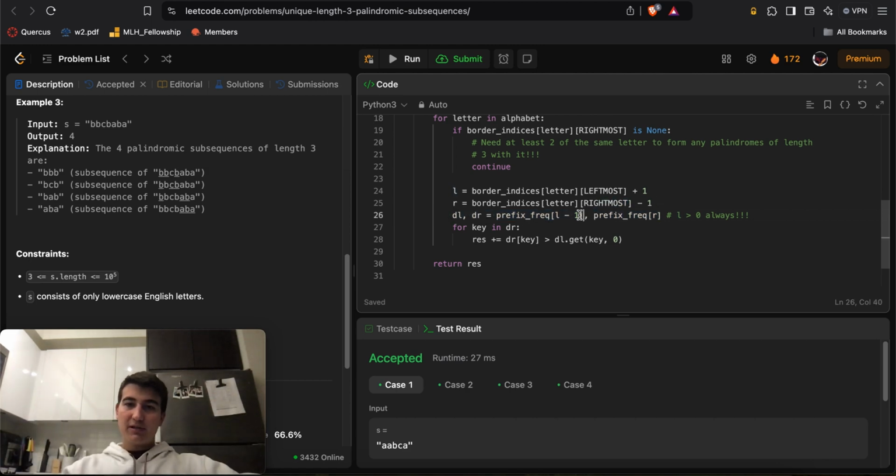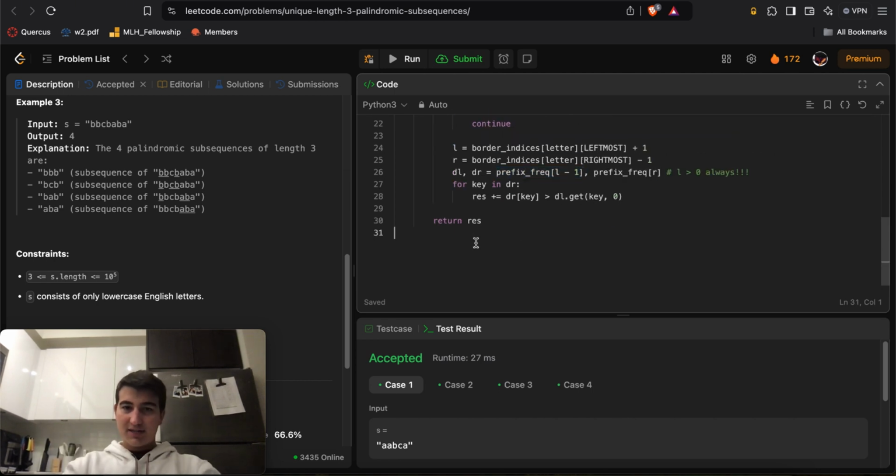And if we take prefix frequency of up to L -1, here's what happens, right? Prefix frequency of R is essentially equal to a frequency count of, let's just wrap it around the frequency dictionary, but it represents from 0 up to R, right?